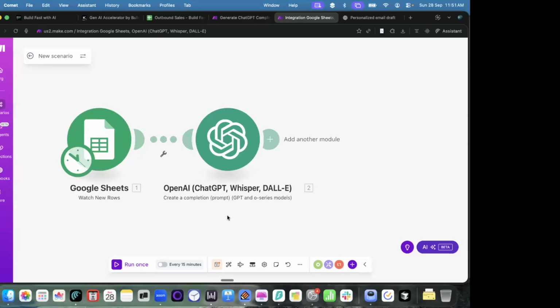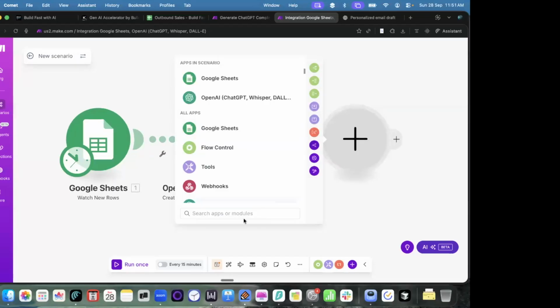Now the third and last step that we need to do is, okay, ChatGPT is giving us a response, but that response has to be stored somewhere. So where can I store it? I can store it back in the same Excel sheet. I'll click on this and put it back into the sheet.